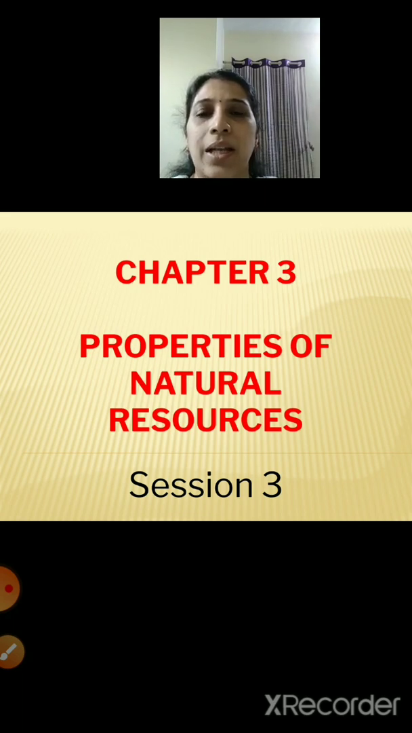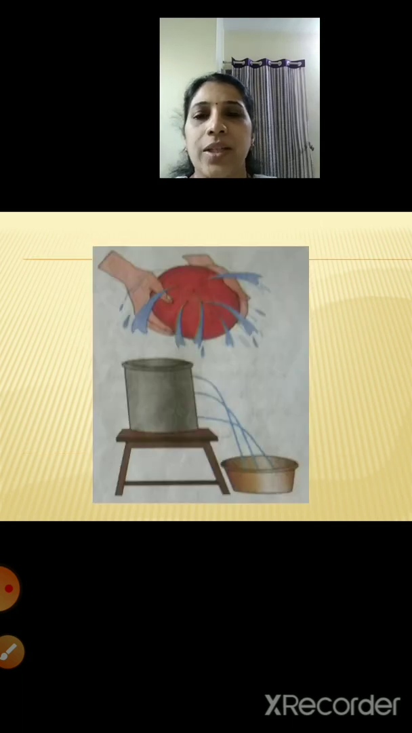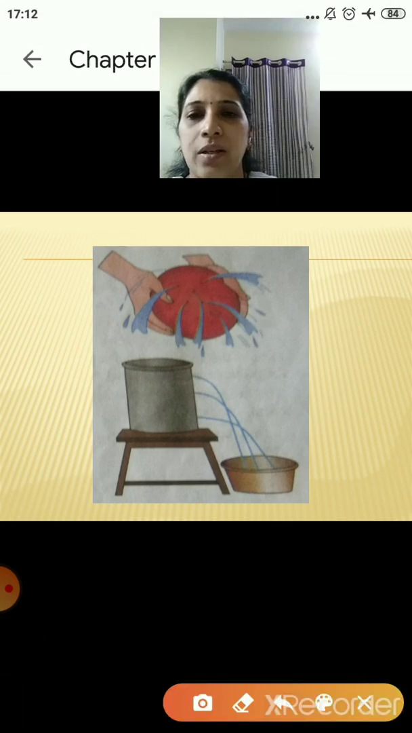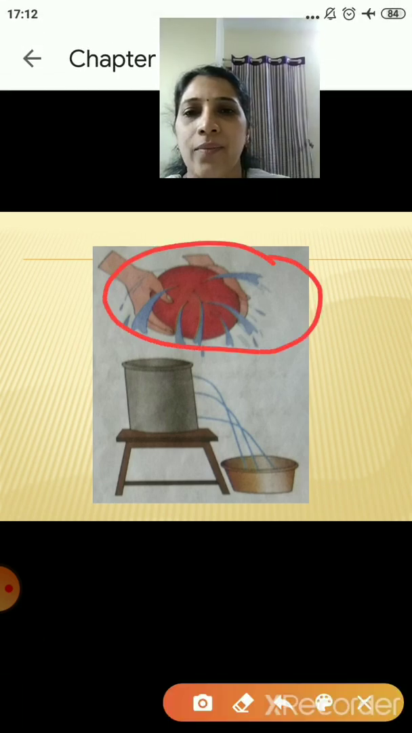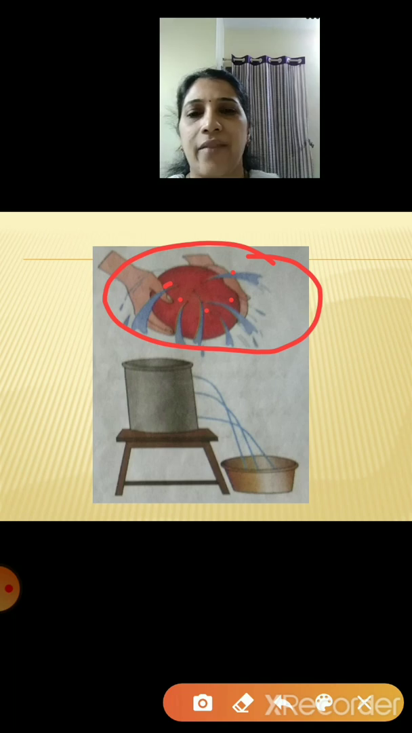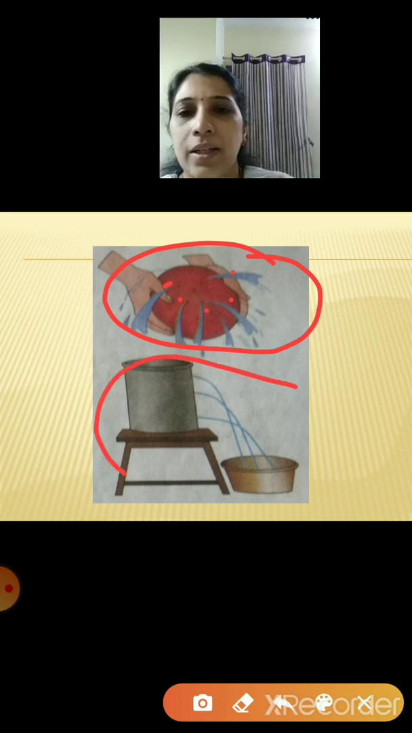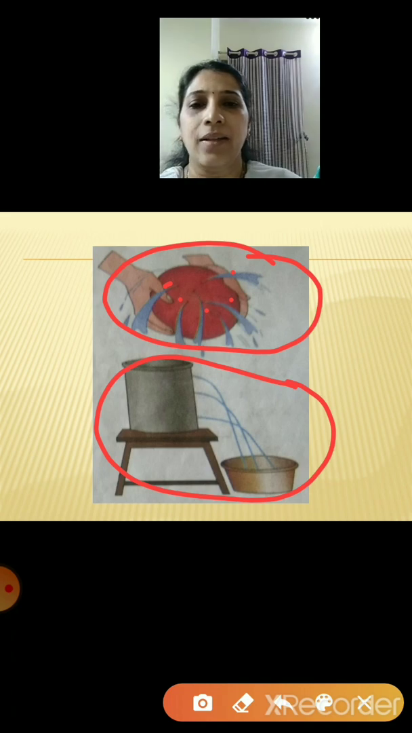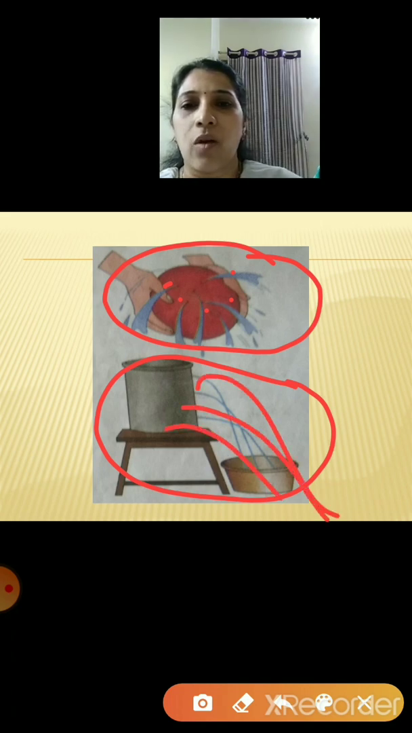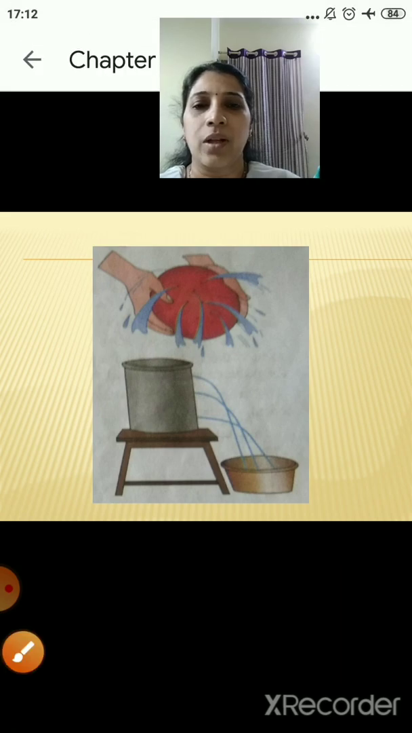So let's move to today's part, that is properties of water. Children, can you see the picture over here? A ball is there with some small holes, and from that the water is coming out. Similarly here also there is a can and water is coming out from these small holes. Right children? So let's see.